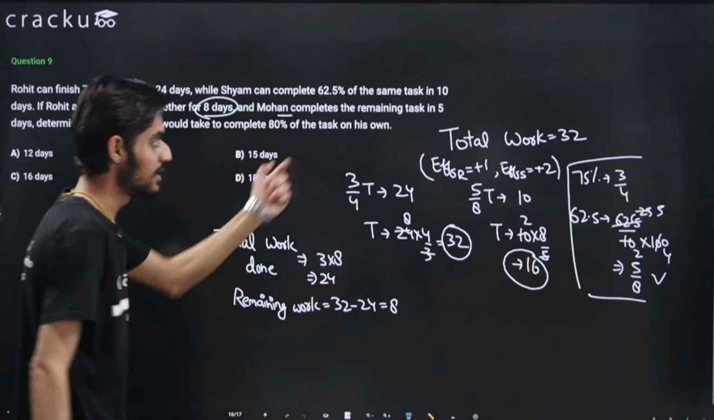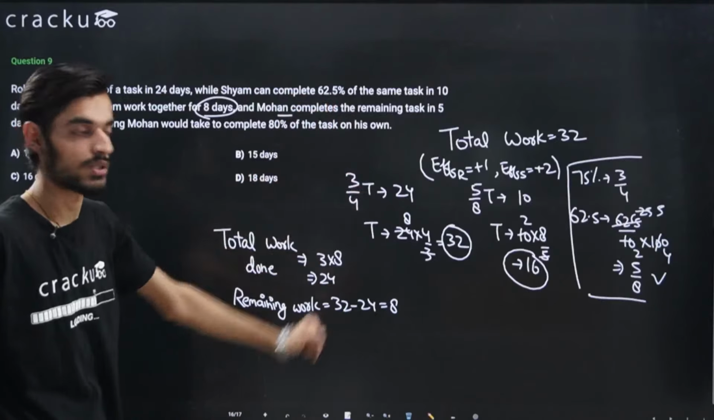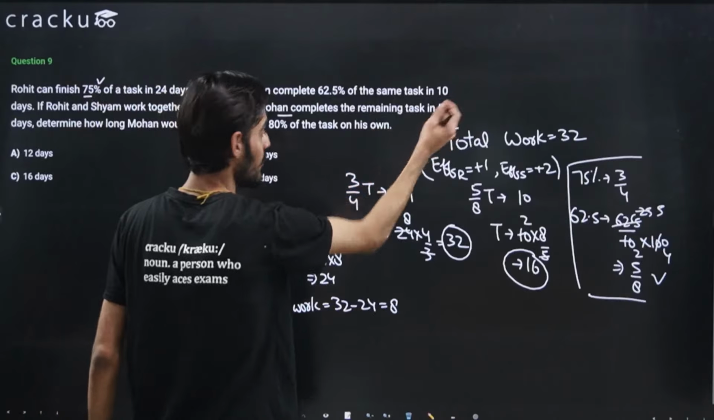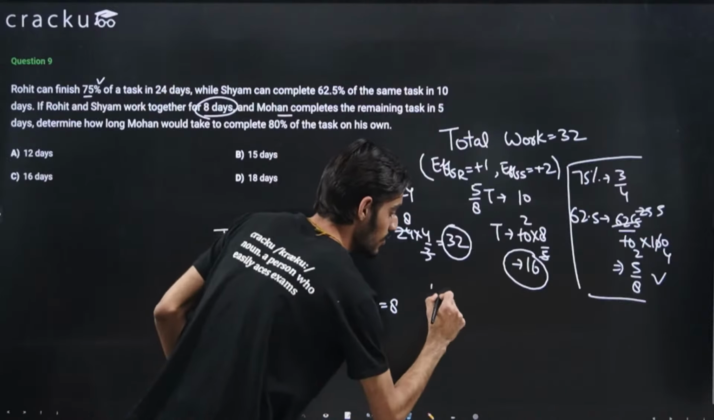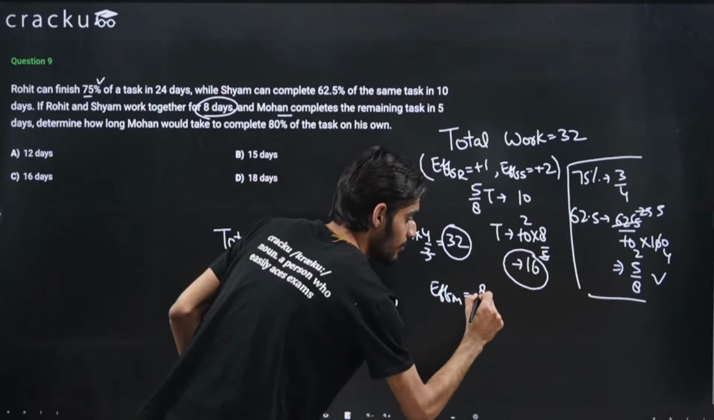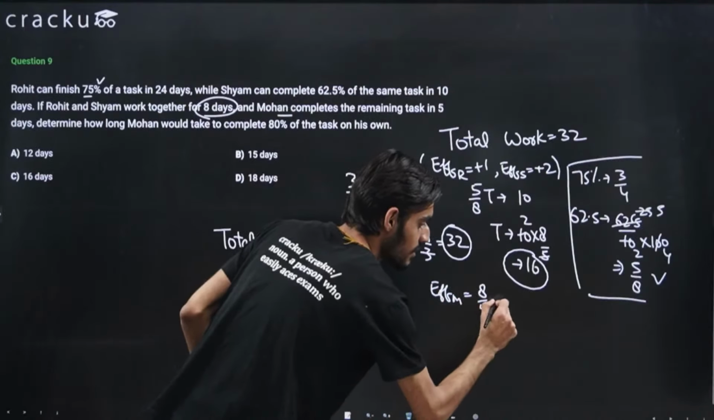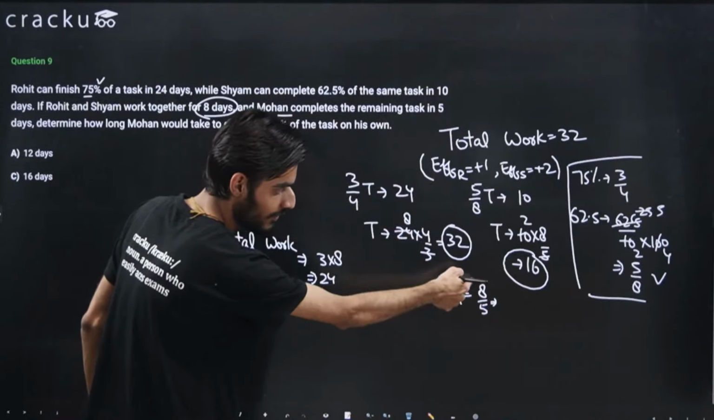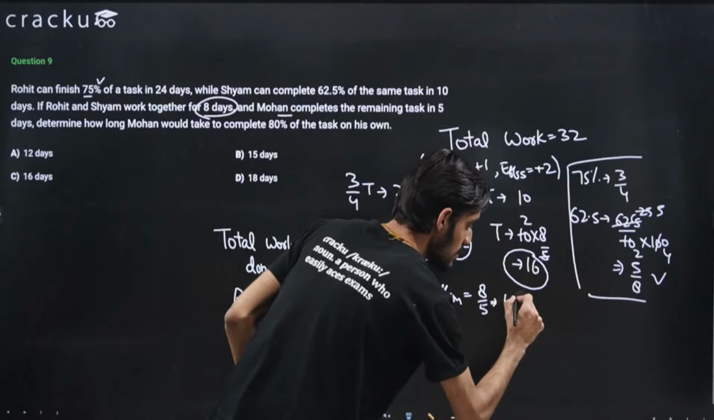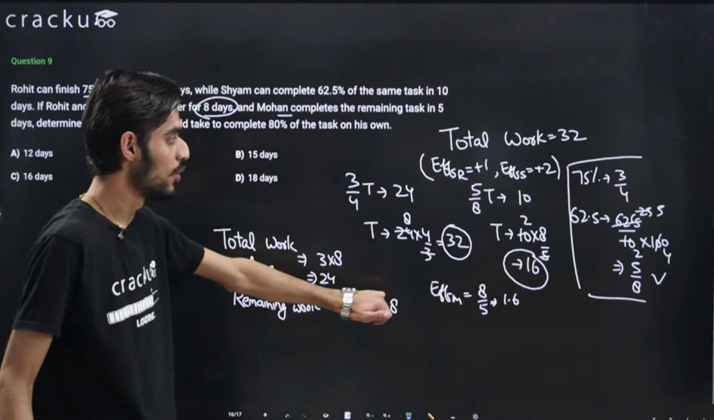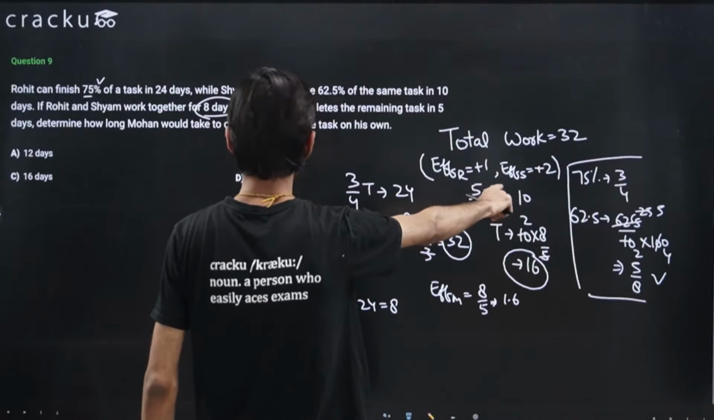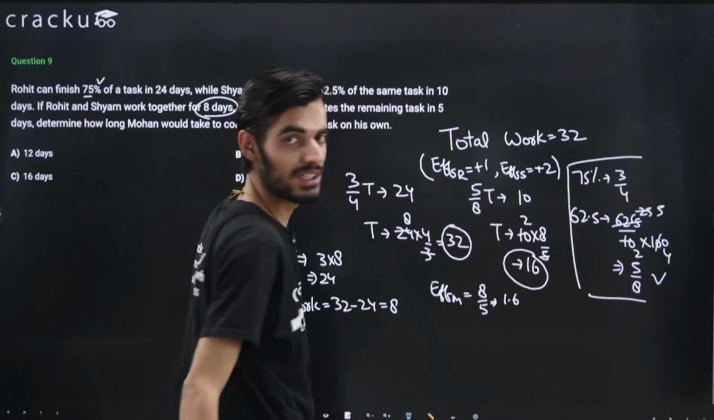So with this condition, we will be able to figure out the efficiency of Mohan, because the work is 8, he is able to do it in 5 days. So the efficiency of Mohan will be the work, that is 8, divided by the time he is taking, which is 5 days. So this will come out to be 1.6, right? So this is the efficiency of Mohan. So we are able to figure out the efficiency of all the 3 persons, Mohan, Rohit and Sham.